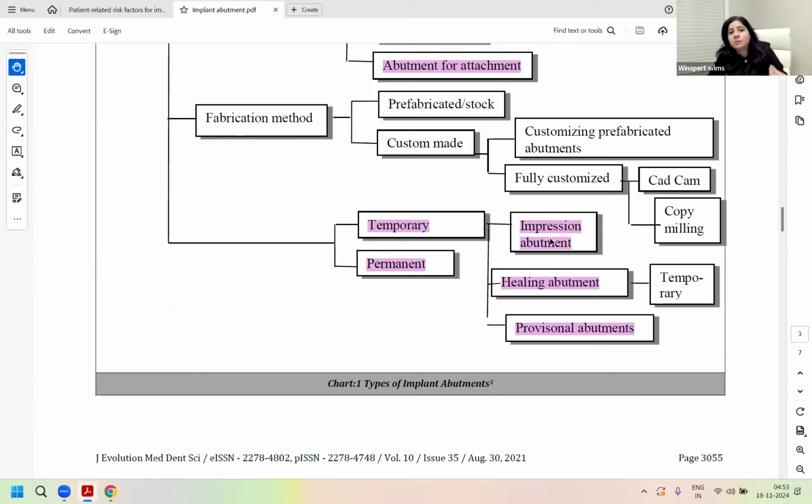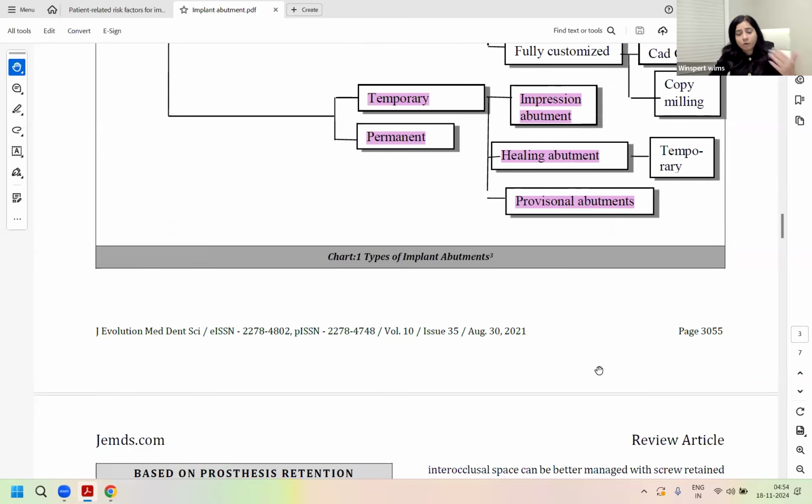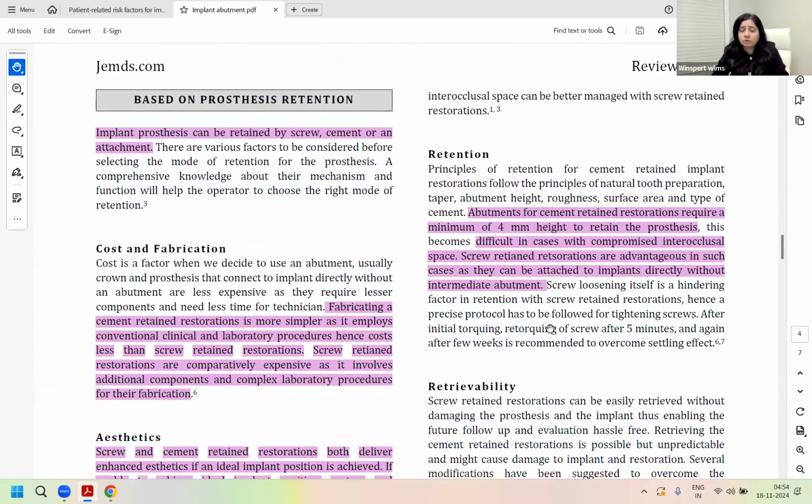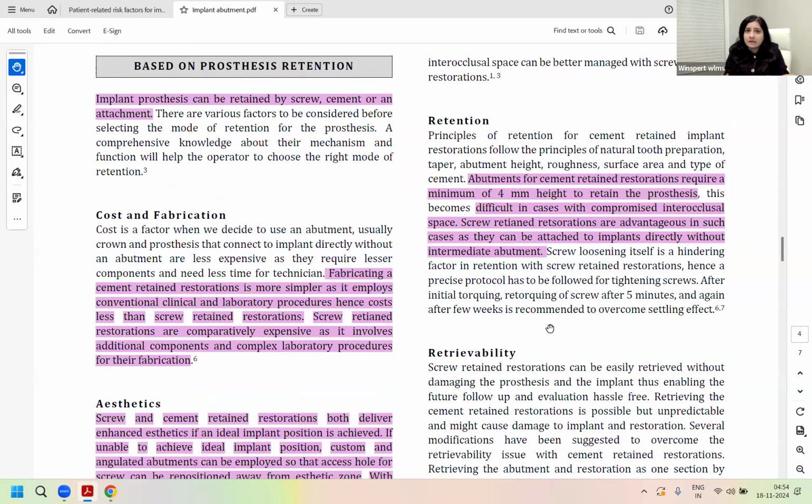Then another categorization is temporary and permanent. So temporary ones help with the implant copings and implant abutments, and then the permanent ones. Temporary can also be in the form of a healing abutment and provisional abutment. So a healing abutment is given during the healing phase, before the final restoration. It can also be given when gingival overgrowth is seen, as in your overdenture situation. In that case, to help the gingiva around it heal and shrink back to its original health, you might require temporary use of a healing abutment.